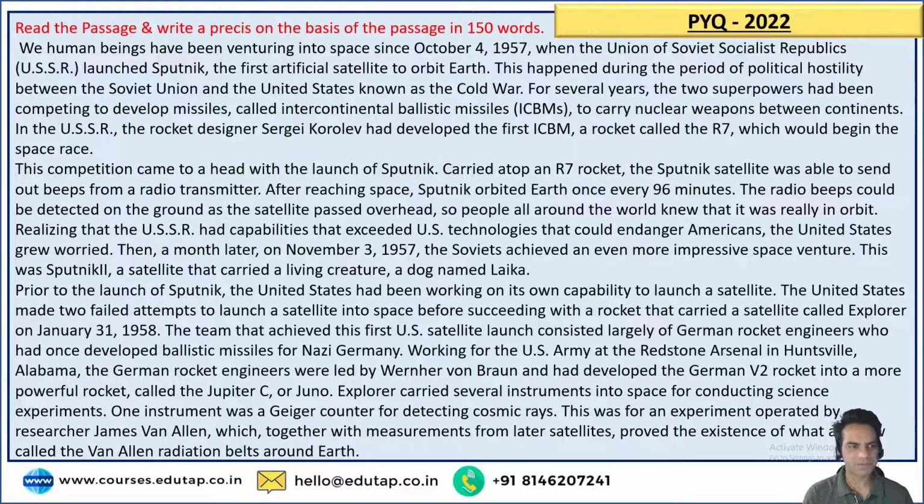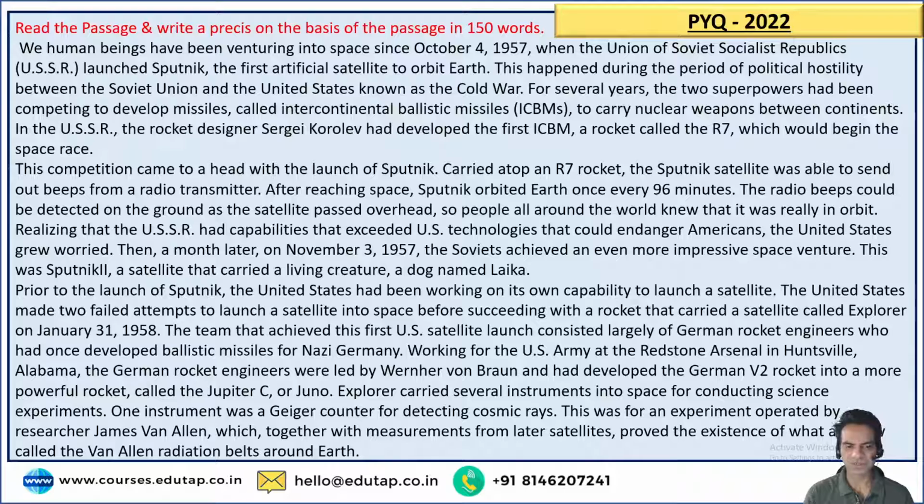The radio beeps could be detected on the ground as the satellite passed overhead, so people all around the world knew that it was really in orbit. Realizing that the USSR had capabilities that exceeded US technologies that could endanger Americans, the US grew worried. Then a month later, on November 3, 1957, the Soviets achieved an even more impressive space venture. This was Sputnik 2, a satellite that carried a living creature, a dog named Laika.